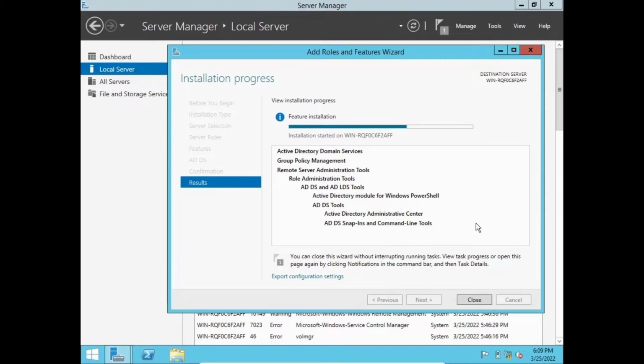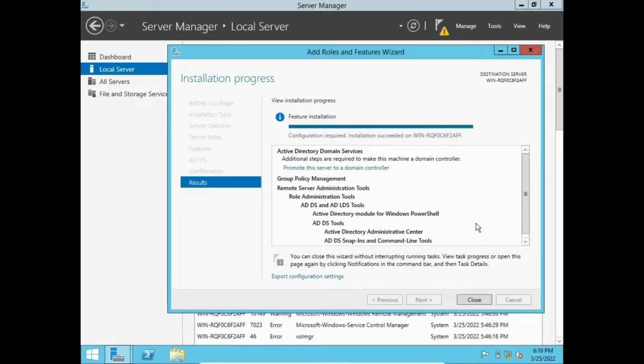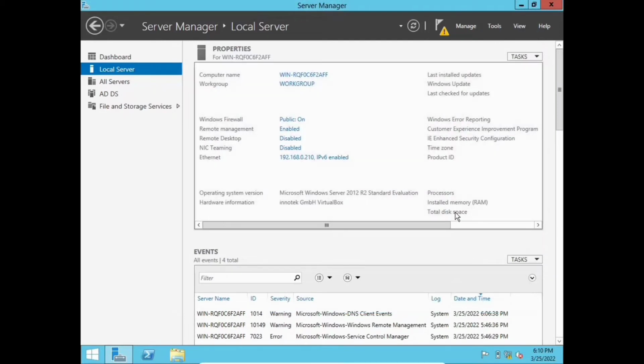I think this will not last long, it can be done in less than 10 minutes. So we need to wait for the installation on Windows. The feature installation succeeded on this window. After that, click close, and then as you notice in this window, there's some notification.